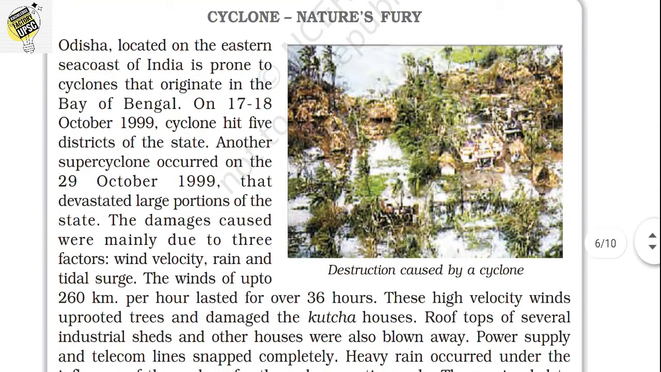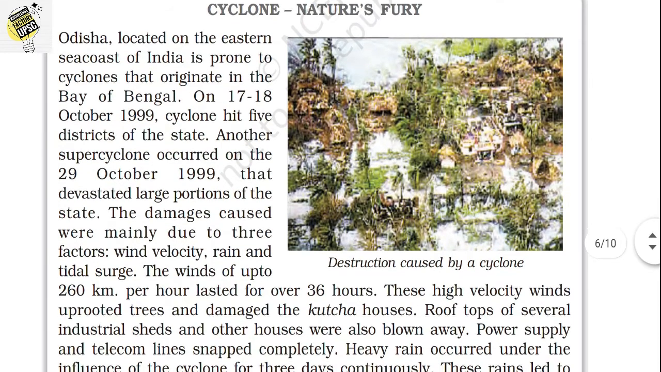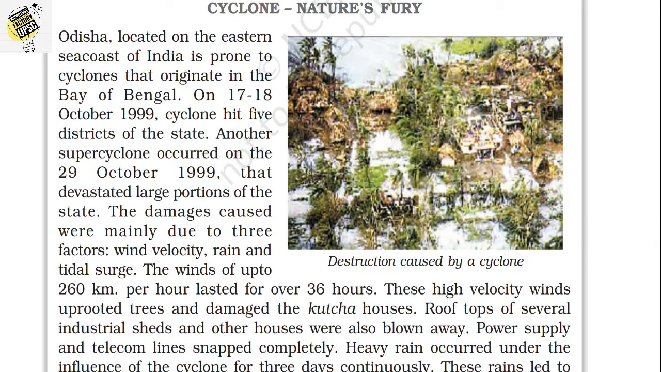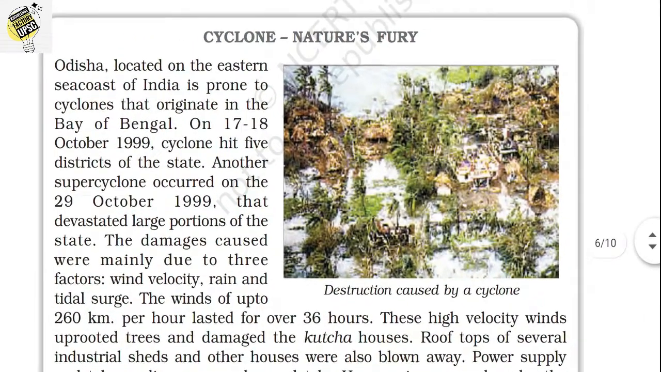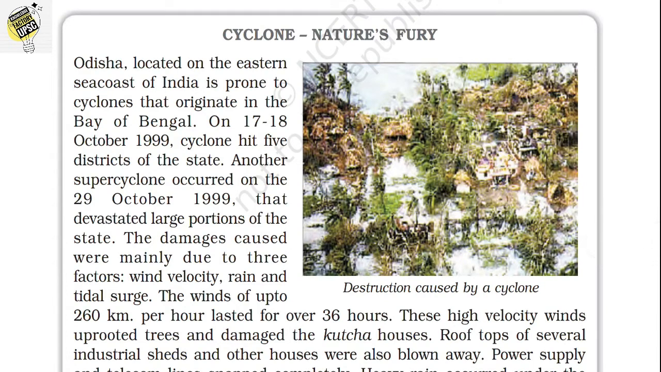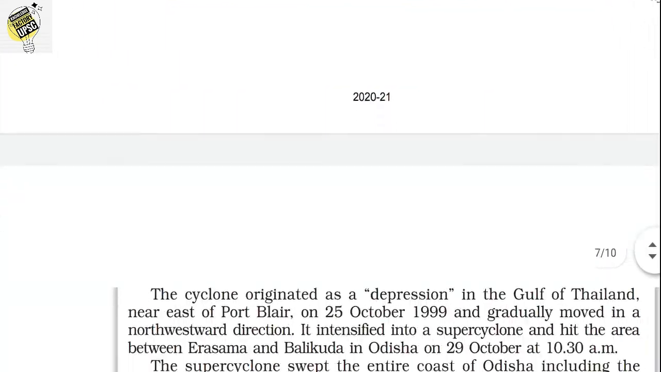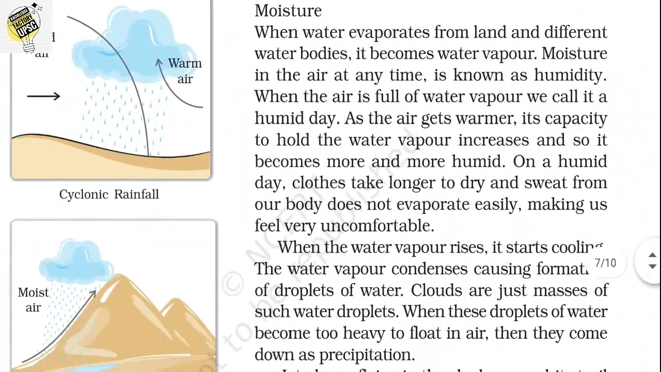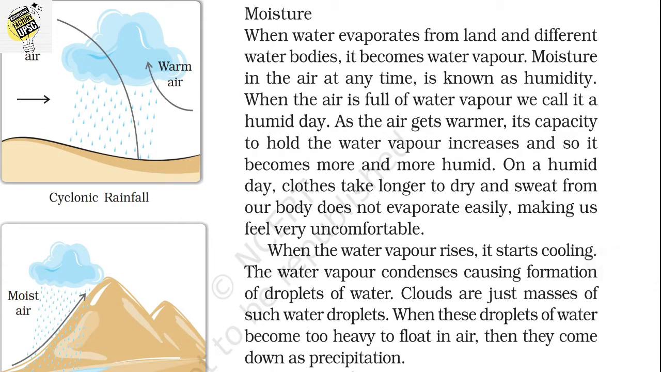And there is a box regarding the cyclone's fury, which is a simple thing that you can read in the text itself. There is nothing but that the cyclone hit very hard in the Odisha areas on 29th October 1999, and caused destruction in heavy areas. That is discussed here. Then the most important and the last concept is moisture. So let's see what is moisture.